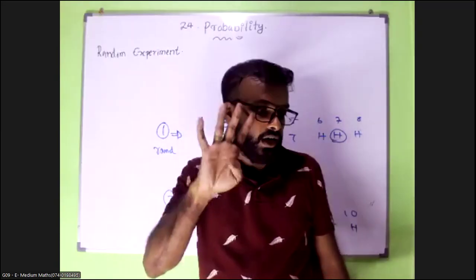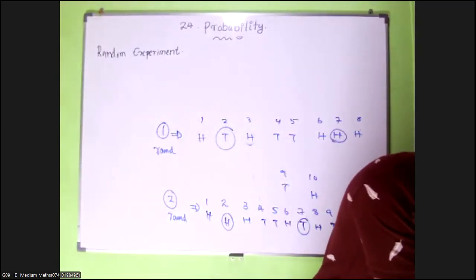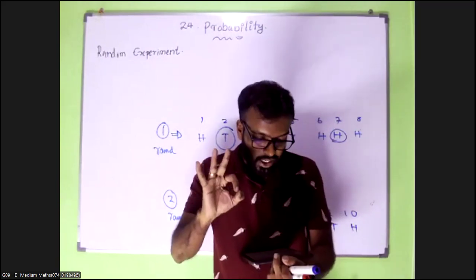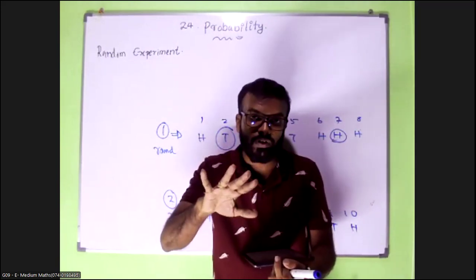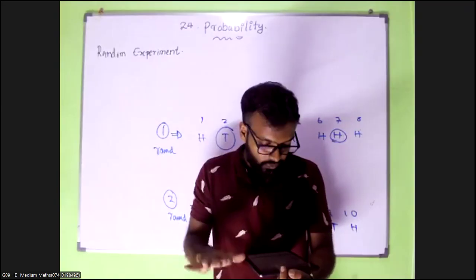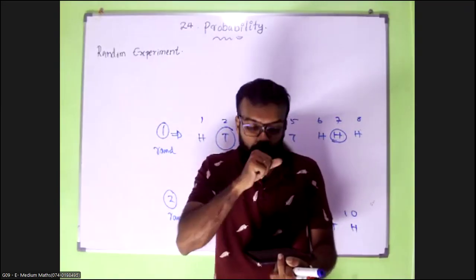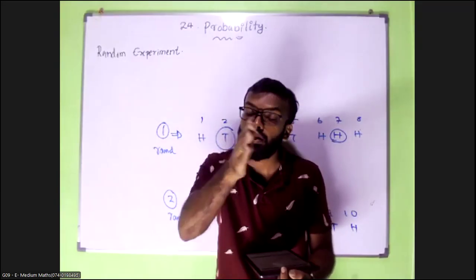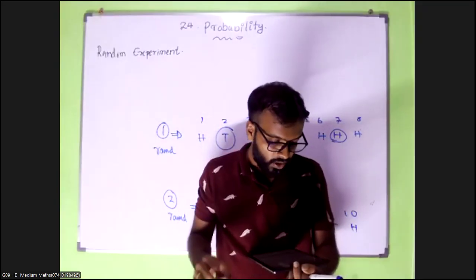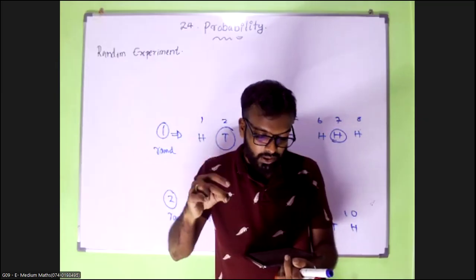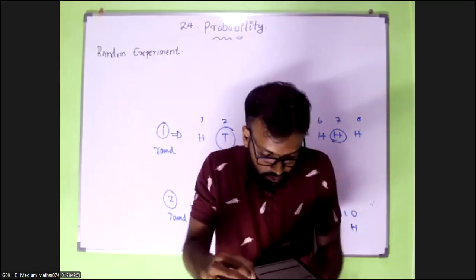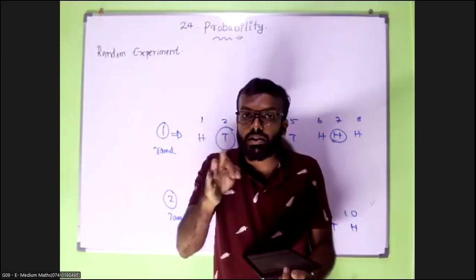So those are the four characteristics. I will read them again. First, the experiment can be repeated any number of times under the same condition. Second, all the possible outcomes of the experiment are known before the experiment is carried out. Third, the outcome of the experiment cannot be stated with certainty before the experiment is carried out.